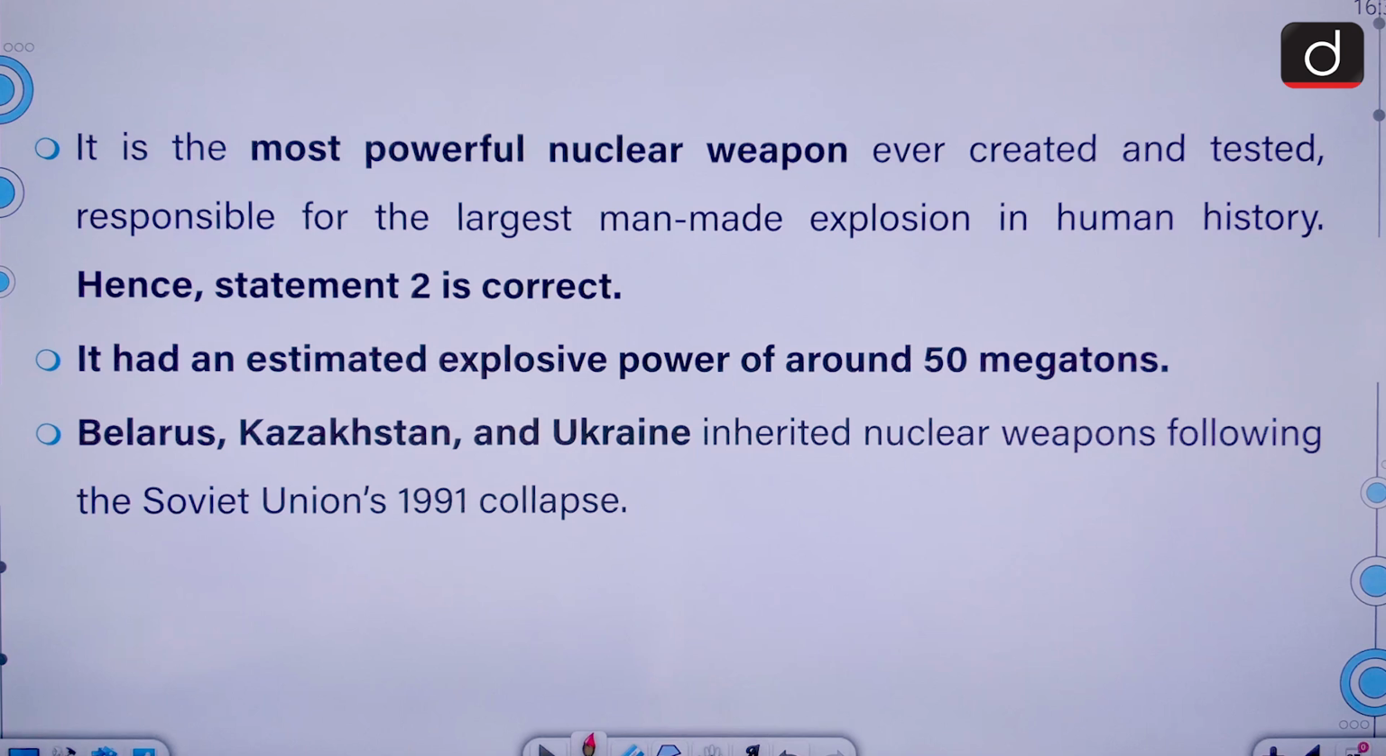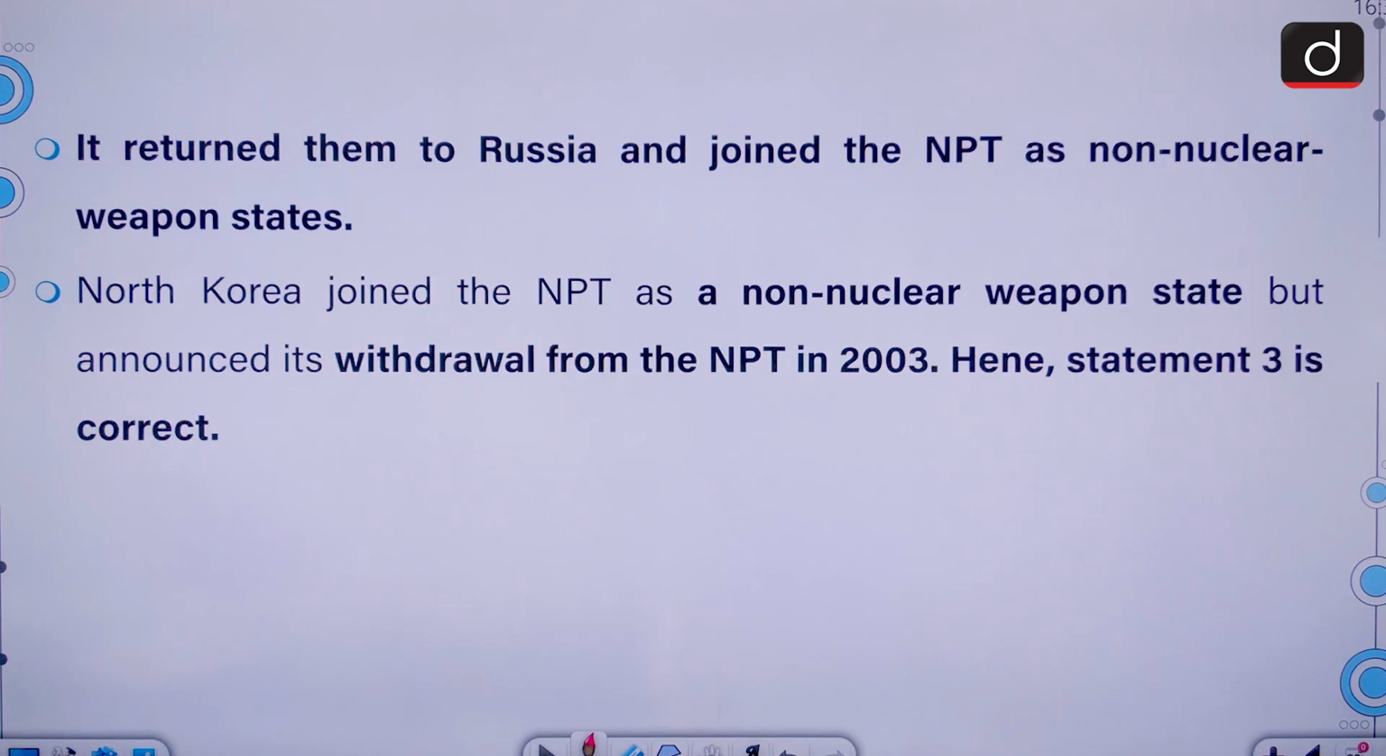Belarus, Kazakhstan and Ukraine inherited nuclear weapons following the Soviet Union's 1991 collapse. They returned them to Russia and joined the NPT as non-nuclear weapon states. North Korea joined the NPT as a non-nuclear weapon state but announced its withdrawal from the NPT in 2003.